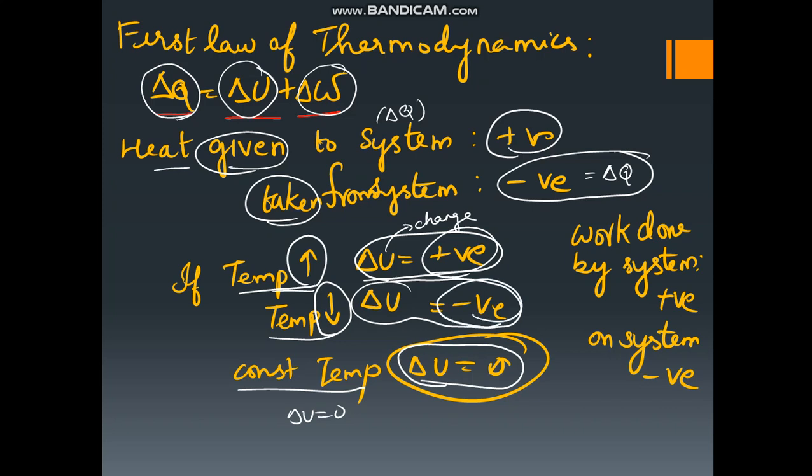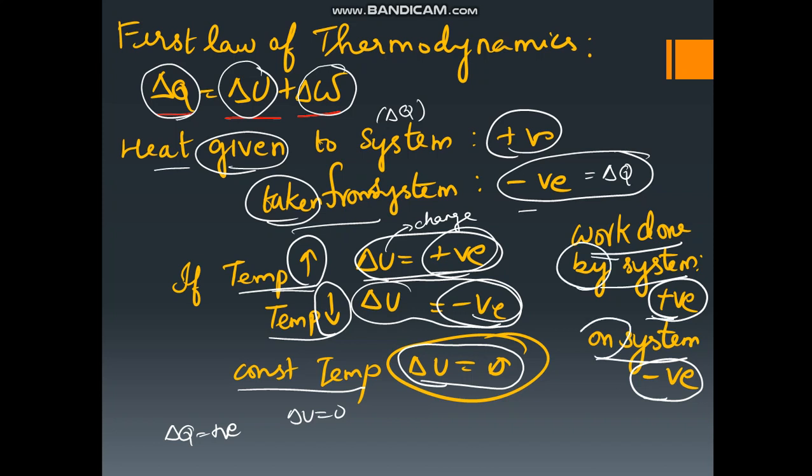And this is the most important thing. Work done by the system is positive, work done on the system is negative. So heat given to the system is positive, heat taken away from the system is negative, work done by the system is positive, work done on the system is negative. These are all the things you must remember.